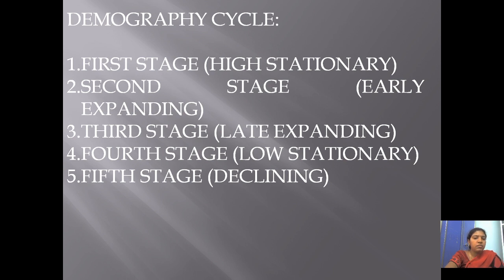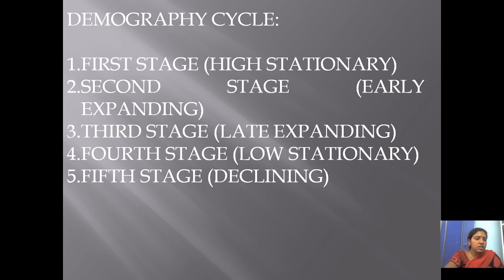Declining means reducing. So when the death rates are decreasing and birth rates remain the same, the population will expand.